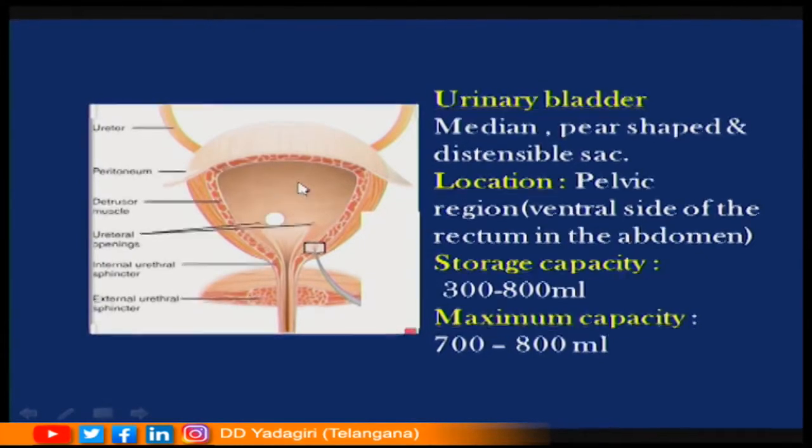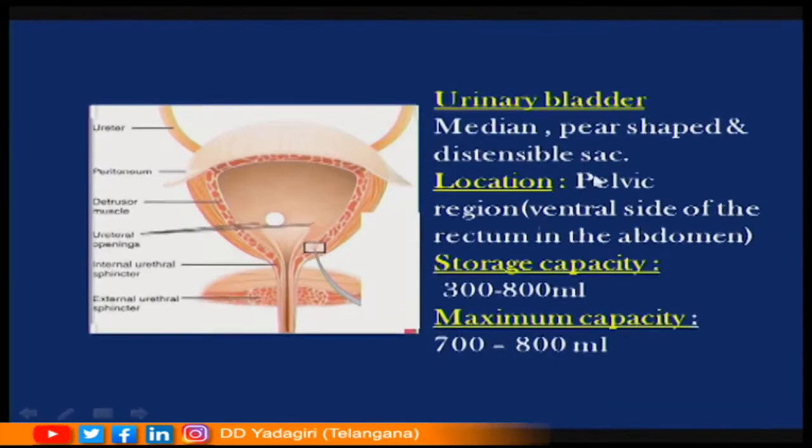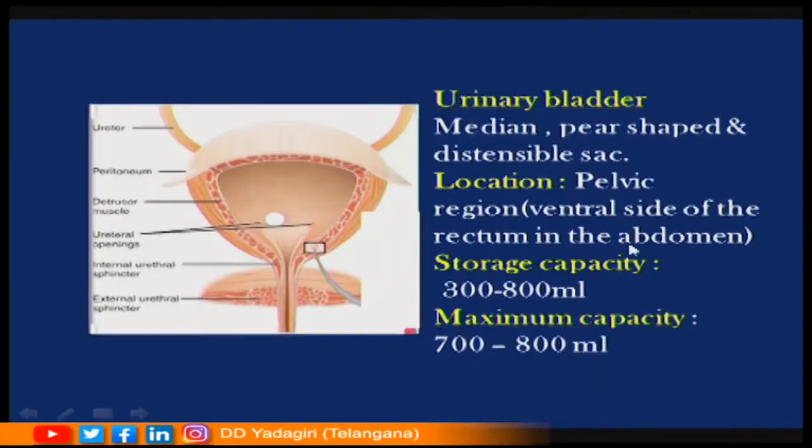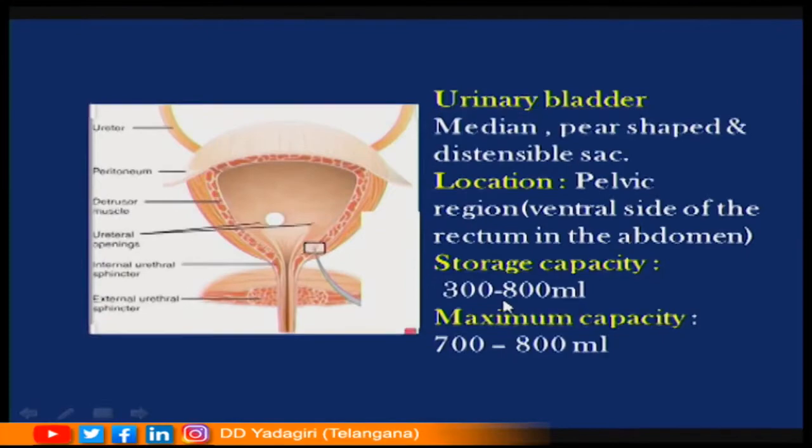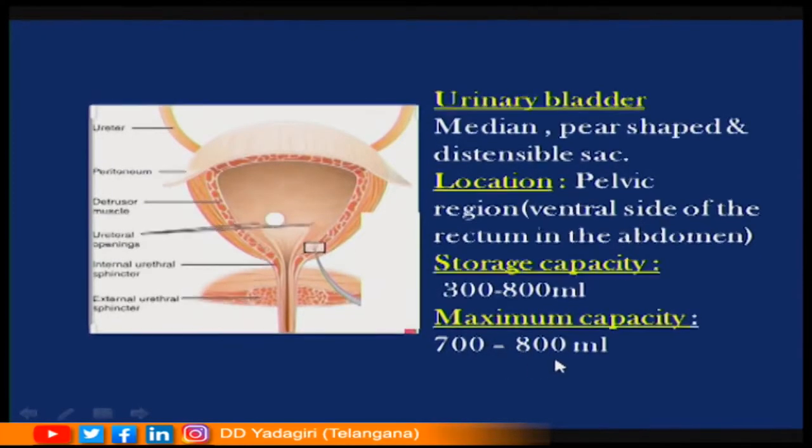What is the location of the urinary bladder? It is located in the pelvic region, that is, on the ventral side of the rectum in the abdomen. This is the location of the urinary bladder. What is the storage capacity of the urinary bladder? The normal storage capacity is 300 to 800 ml. So, the urinary bladder can store about 300 to 800 ml of urine. The maximum storage capacity of the urinary bladder is 700 to 800 ml.